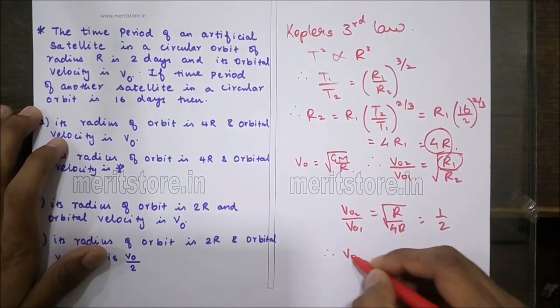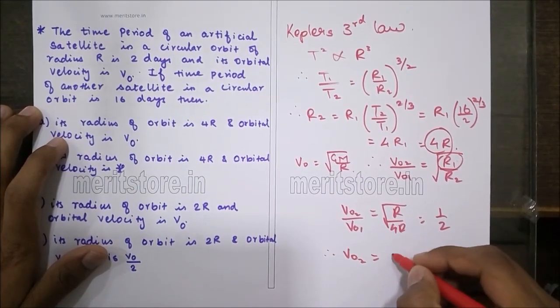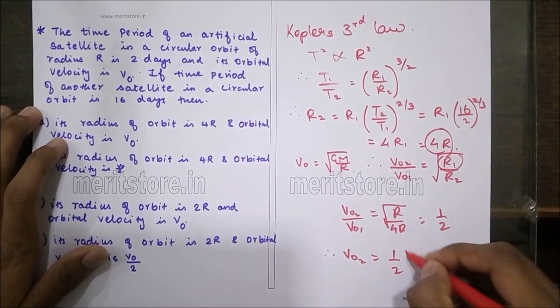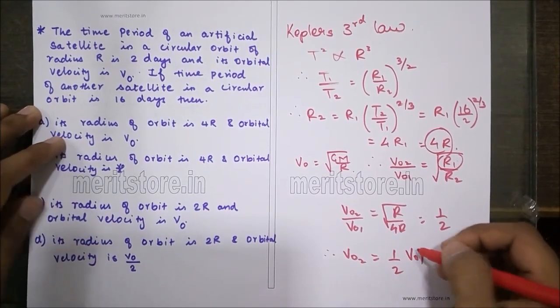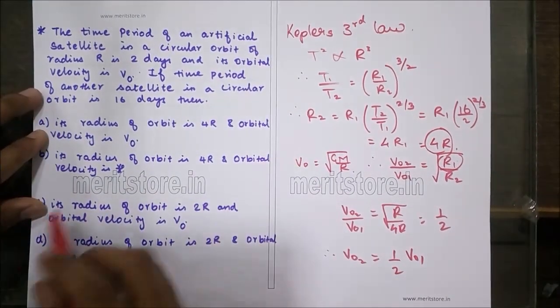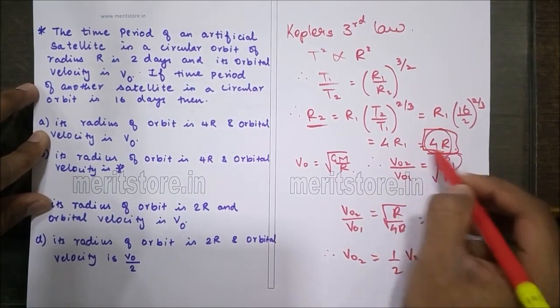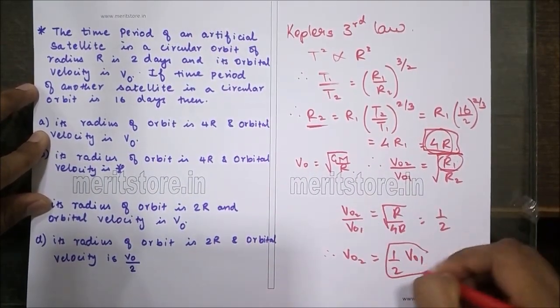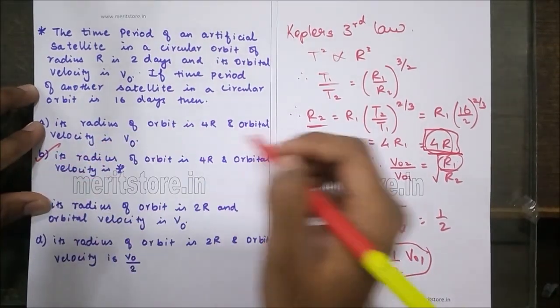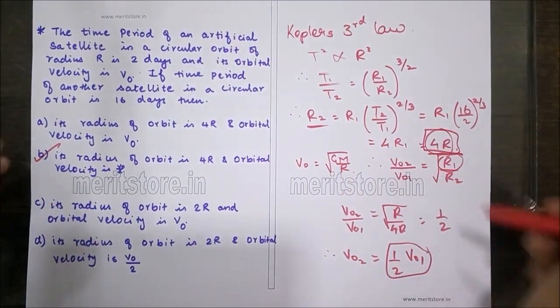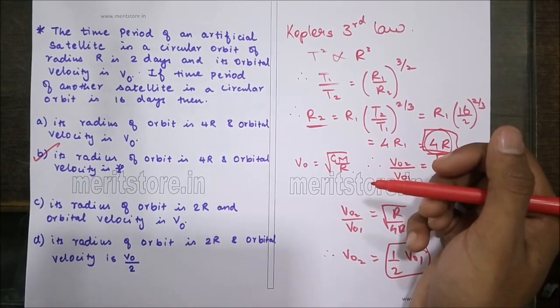Therefore v0 of the second satellite is half of v0 of the first satellite. Therefore from the given options, as we can see, the radius is 4 times and the velocity is half. So option B matches the given answers. Hence option B is the correct answer.